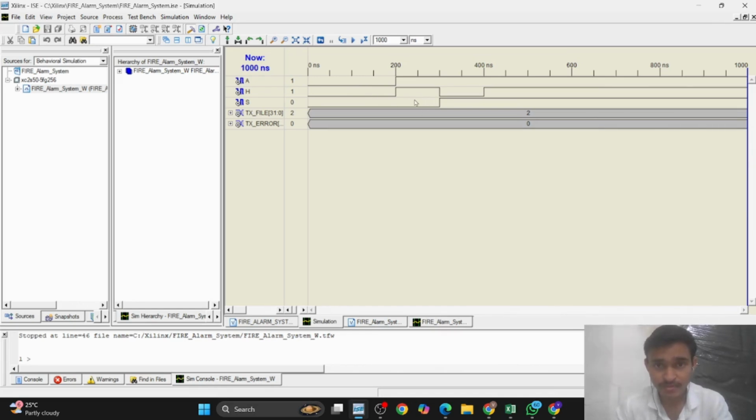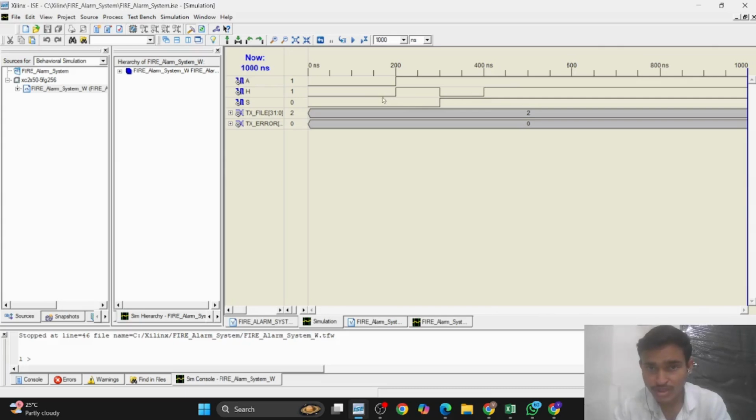When we give the input as 0 1, the output is 1, which means high. If I give the input as 1 0, the output is 1. And if I give 1 1 as input, the output is 1.